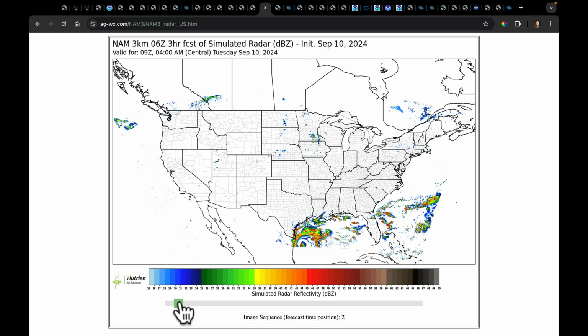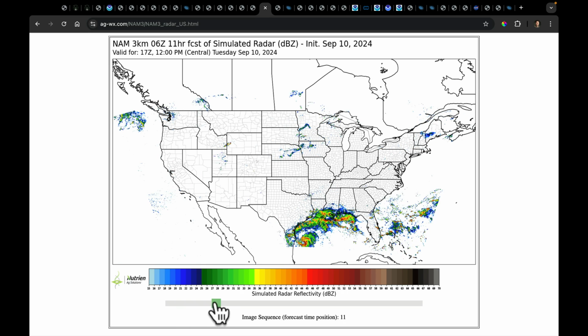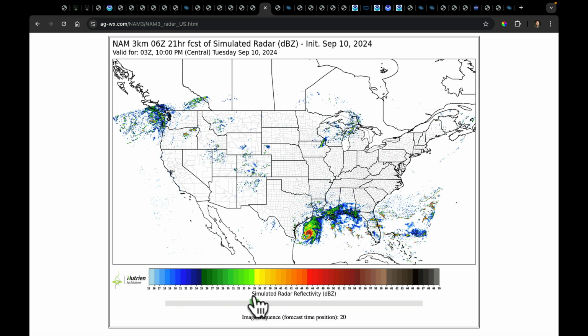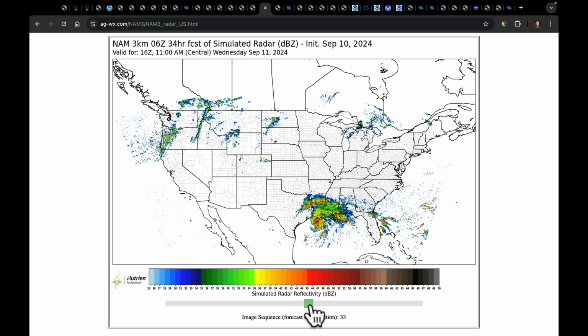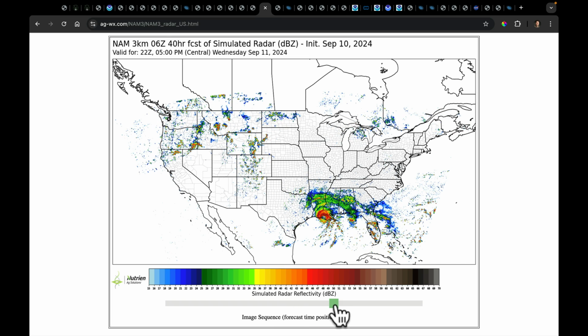High-res NAM first. As we play this forward, we're going to watch the circulation work its way right here toward Louisiana as light showers try to move through this part of the upper Midwest, and the next deep low comes into the northwest. Now watch what that deep low in the northwest does on Wednesday afternoon and evening right here.